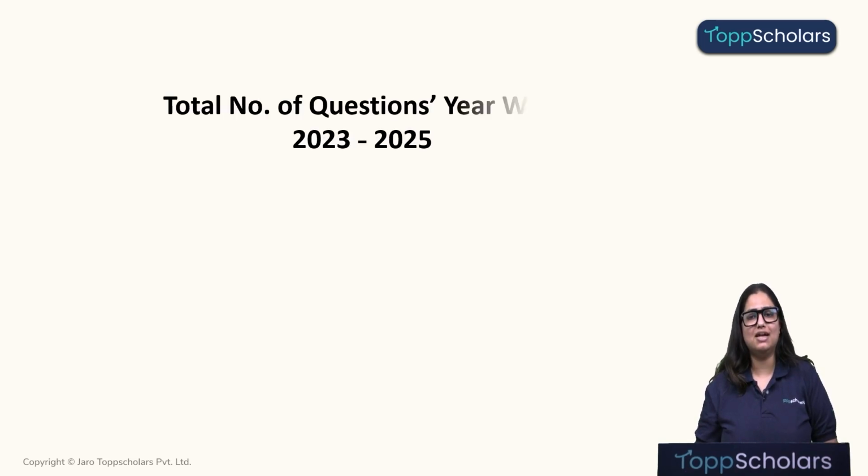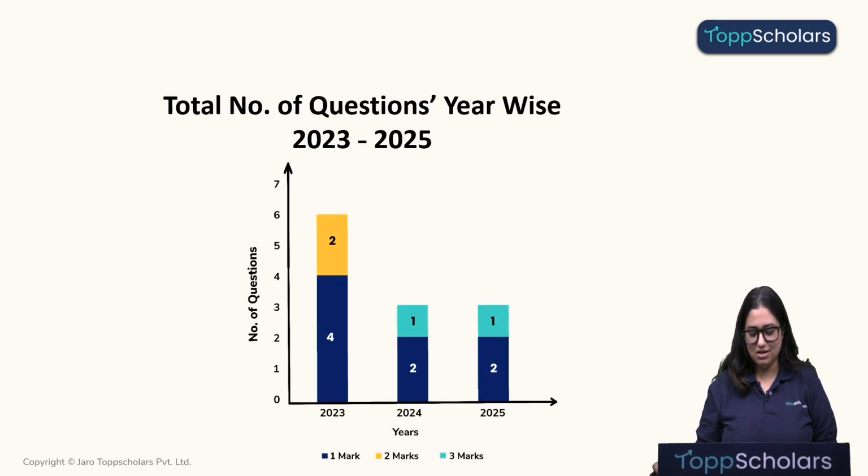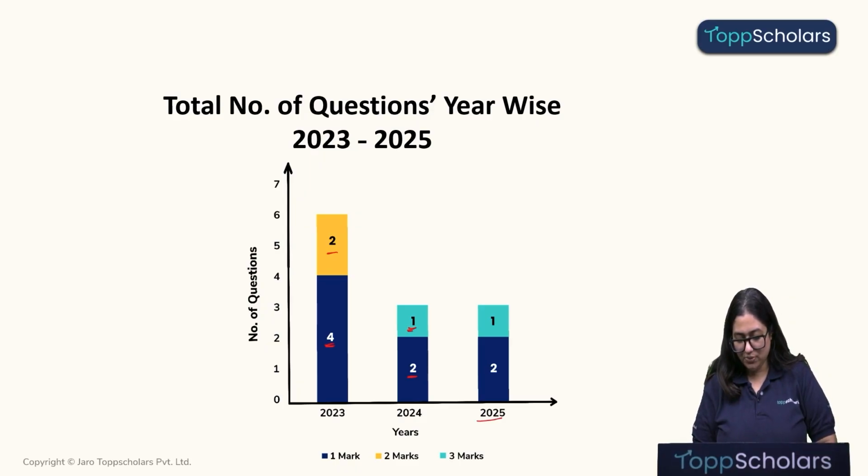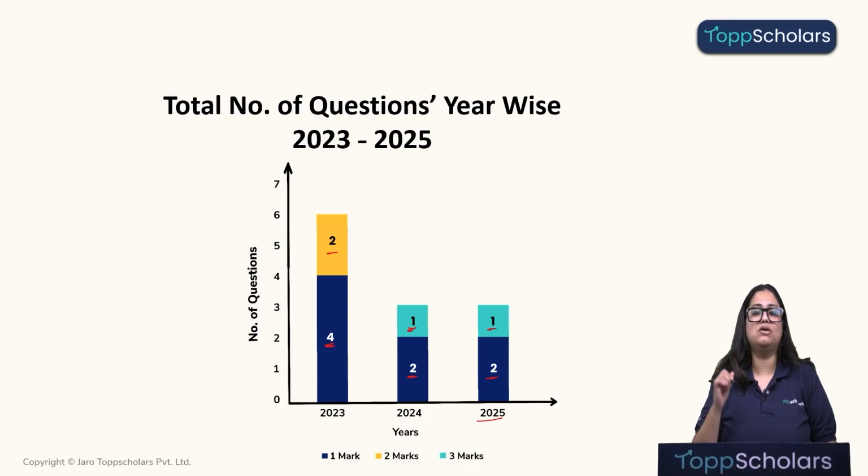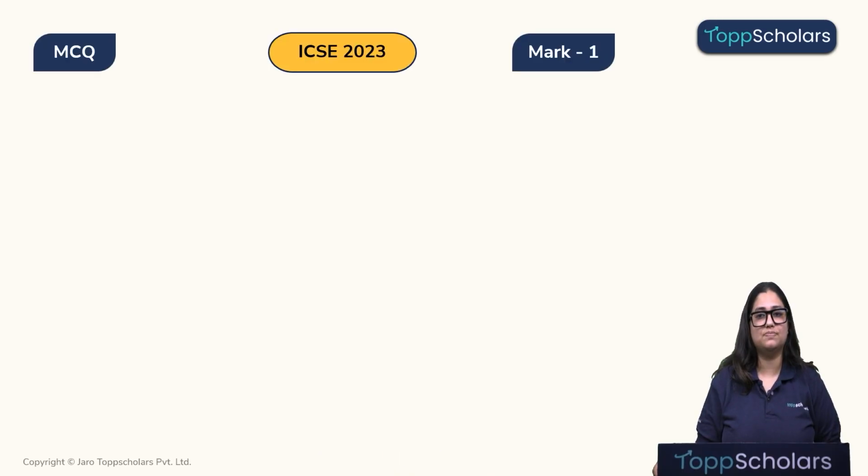Let's look at it in a graphical manner to make it even simpler. So we can see over here, total 4 questions of 1 mark and 2 questions of 2 marks were asked in 23. In 24, 2 questions of 1 mark each and 1 question of 3 marks were asked. And in 2025, 2 questions of 1 mark and 1 question of 3 marks. Alright children, now that we've understood the weightage of this topic, let's solve their PYQs.